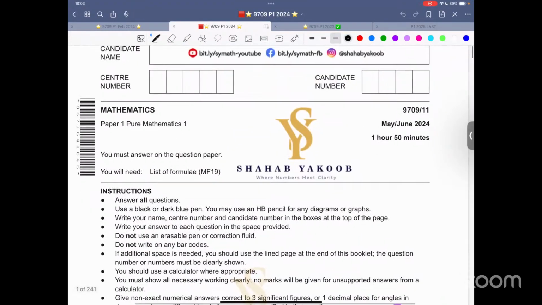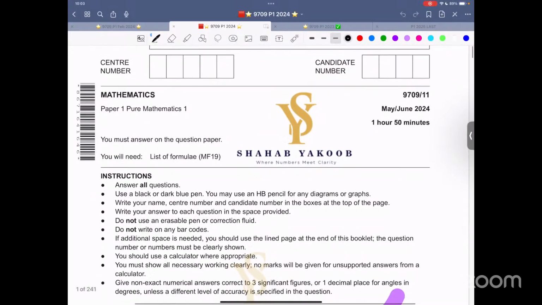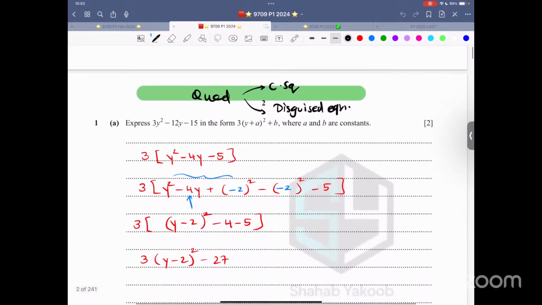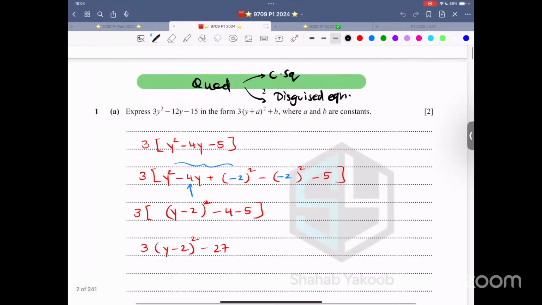Now one of my favorite papers is this one, that is May-June 2024, variant 1-1. Let me focus on this. First thing, just analyze what's exactly done and how we proceed with this. It's a completed square form. The standard that we focus on is a(x minus h) whole square plus k, that is the completed square form.